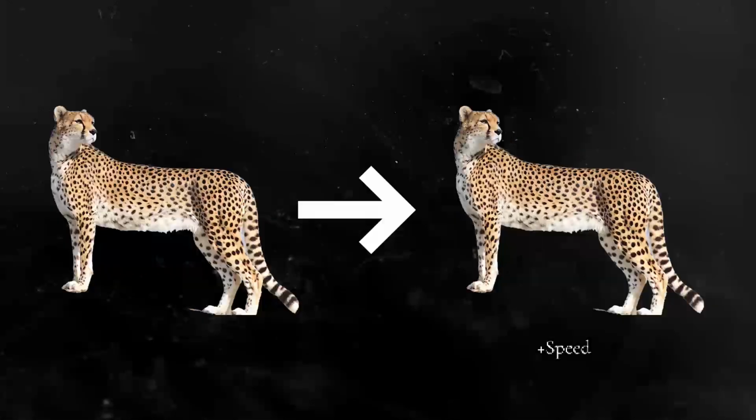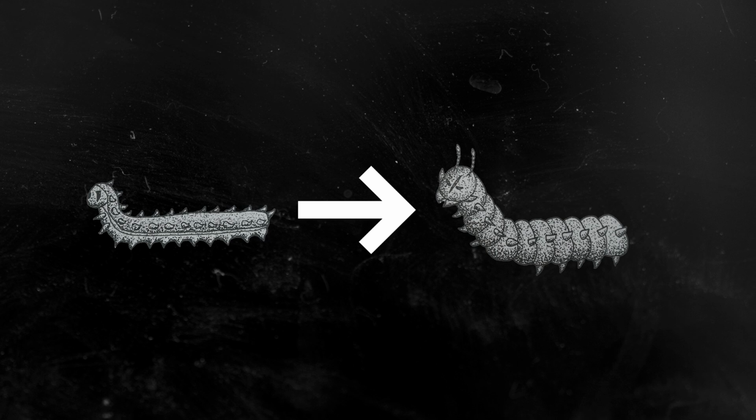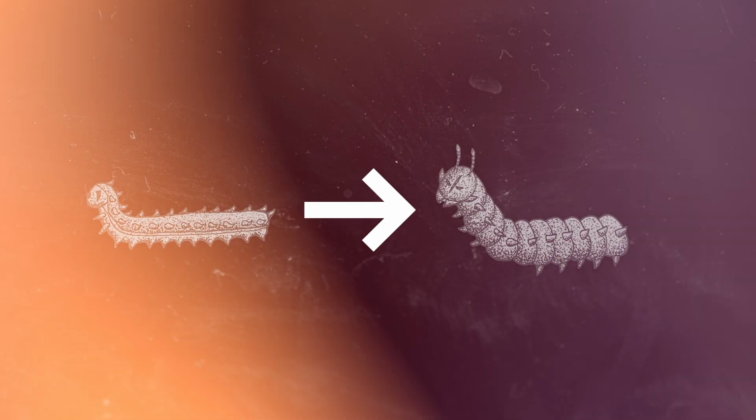A real-world example of this can be seen in cheetahs, which evolved to be incredibly fast because slower individuals couldn't catch prey. On Arthronia, the Aegis butterfly caterpillar underwent a similar transformation. Over generations, it evolved into latum, a species that could thrive in highly acidic swamps. These changes weren't random, but a response to environmental pressures that favored individuals with better tolerance to their extreme habitat.